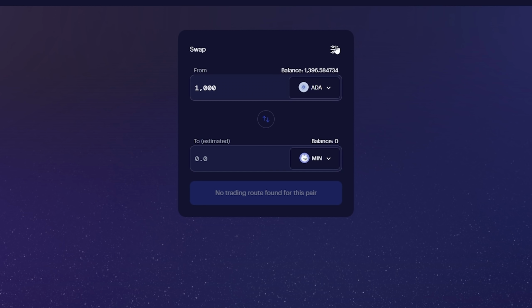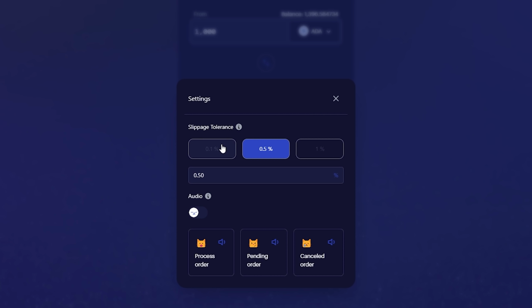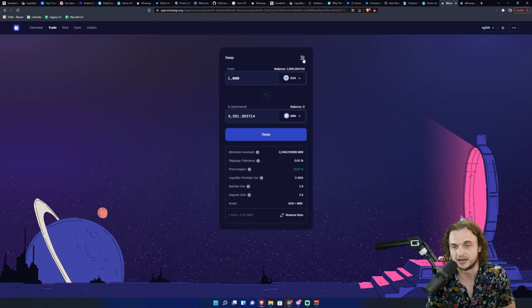Once you do that, I recommend actually going up here and clicking your slippage tolerance. This is the amount that you're willing to lose. If you're willing to lose 1%, if you're willing to lose 0.5%, then that's what you do. The higher the TVL, the less you have to have your slippage be, and also the less transactions in queue, the less the slippage can be. I've done just fine with 0.5%. I haven't tried 0.1. So setting that at 0.5, currently we're actually going to get 3251 Min tokens.